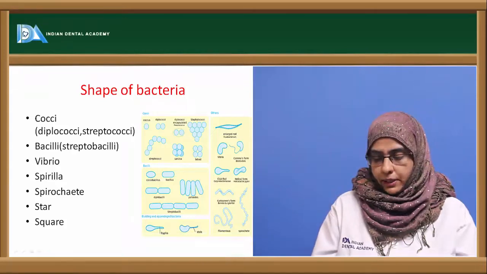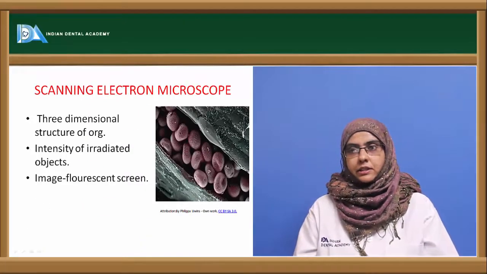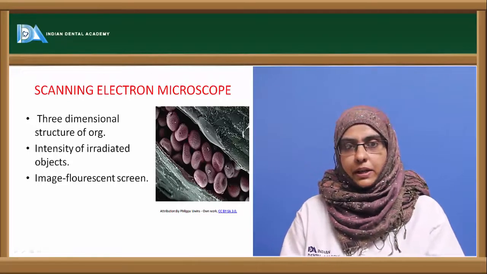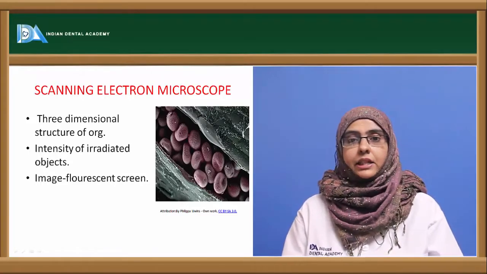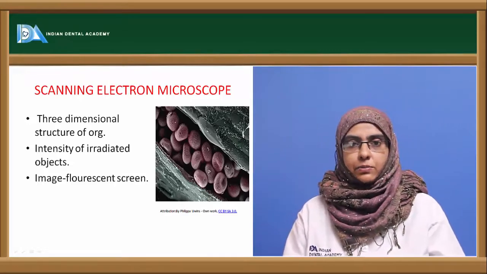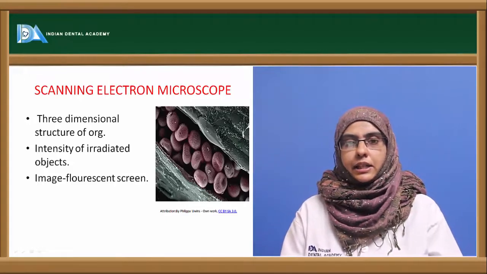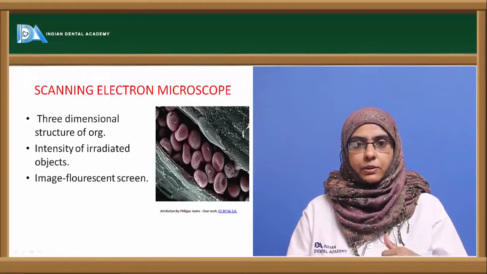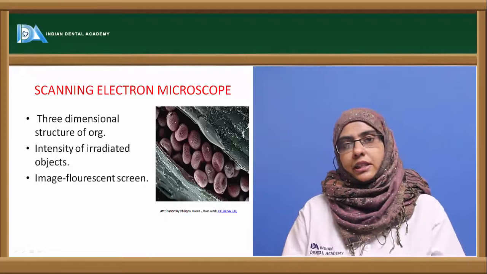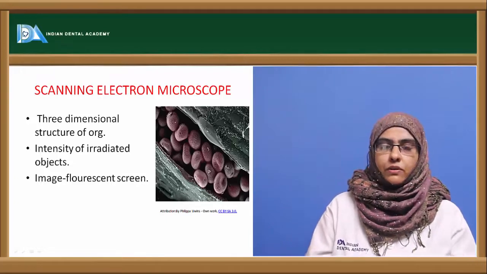Now, this is about the microscopy that we have studied. Without this microscope, we will not be able to know the invisible domain of microorganisms. There are different techniques that are usually seen in combination with microscopy. One important technique is the staining technique. Staining is nothing but improving the contrast between the organism and the surrounding. Different stains are used to study different types of organisms.